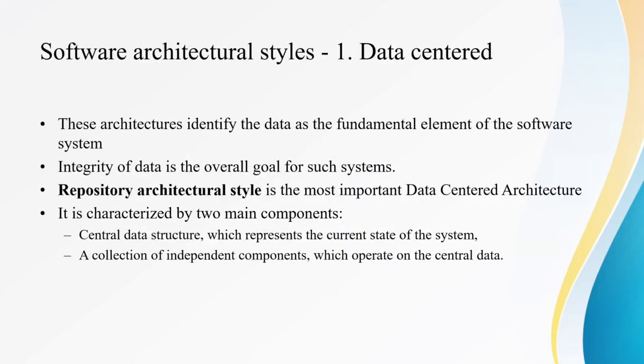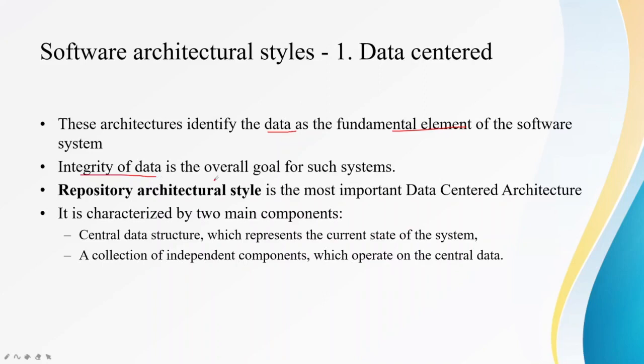So these architectures identify the data as the fundamental element of the software. So the fundamental or core part is considered to be the data. Integrity of data is the overall goal of the system. So integrity of the data means we need to prevent corruption of the data and so on. We need to protect the data. All that is the overall goal of the system.